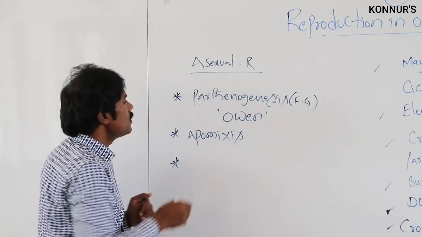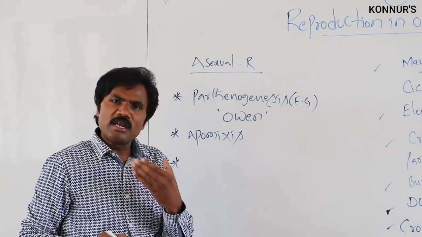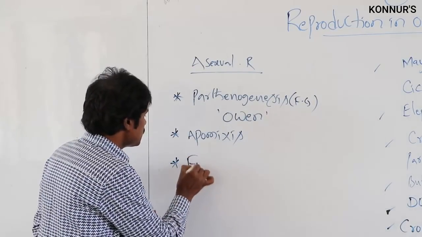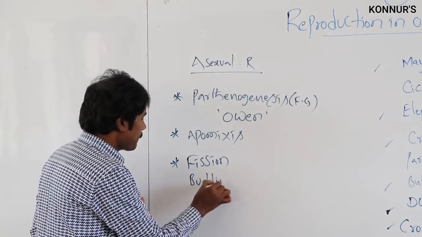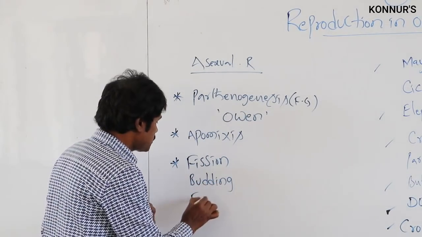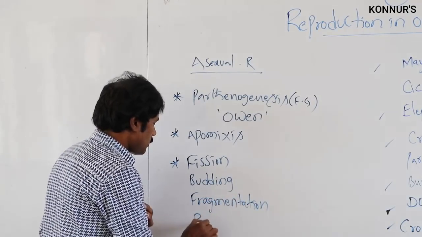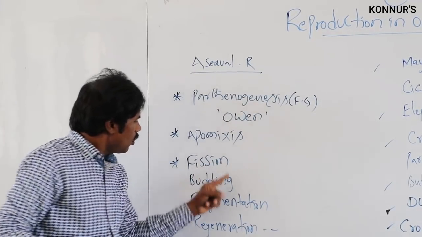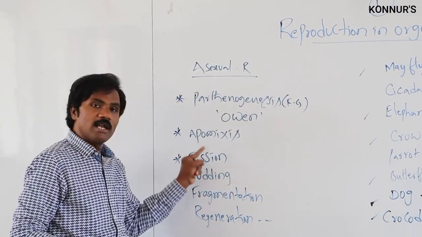In this asexual mode of reproduction, there are many natural methods present, like fission, like budding, fragmentation, regeneration. All of these are natural methods.